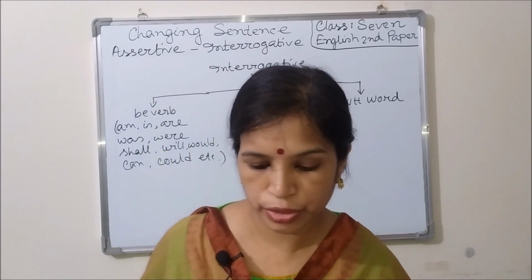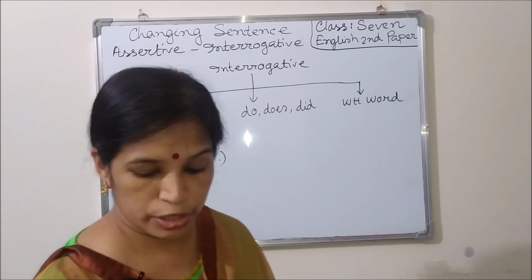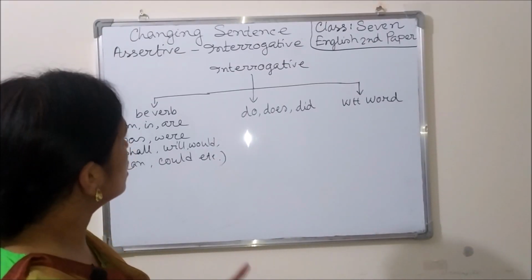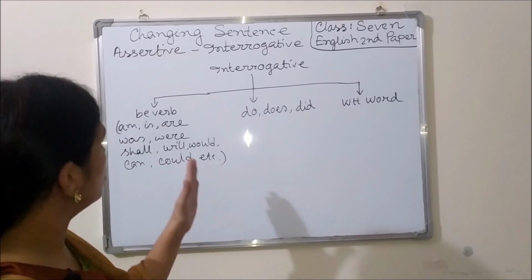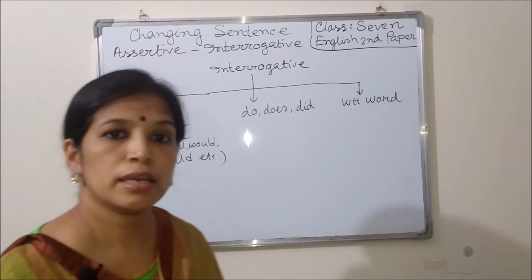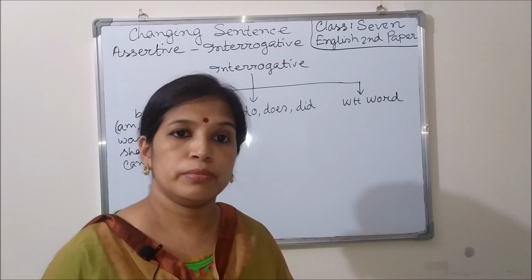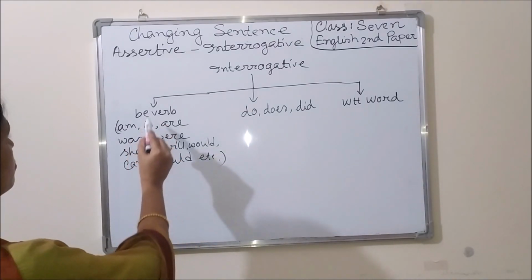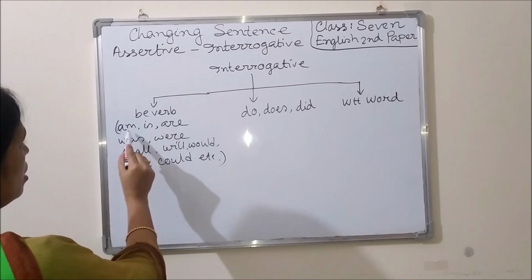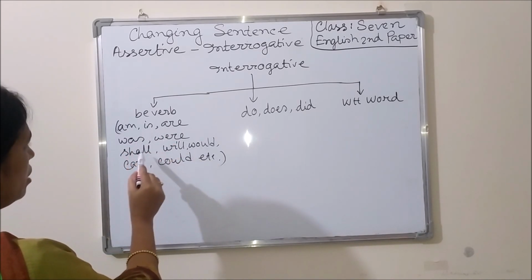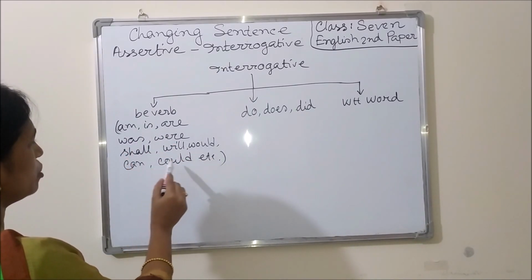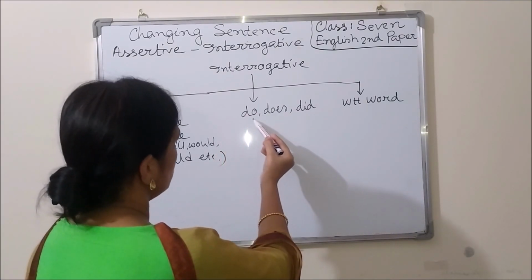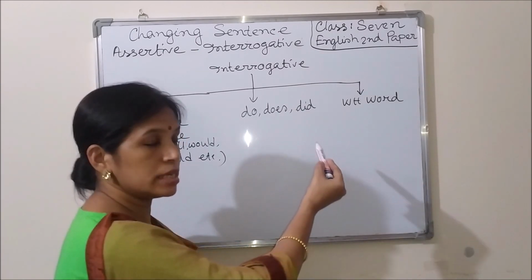Okay, let us be introduced to the interrogative sentence. Here we can see a diagram. There are three ways to make a sentence interrogative. First, using a be verb: am, is, are, was, were, shall, will, would, can, could, etc. Number two is the auxiliary verb do, does, or did.